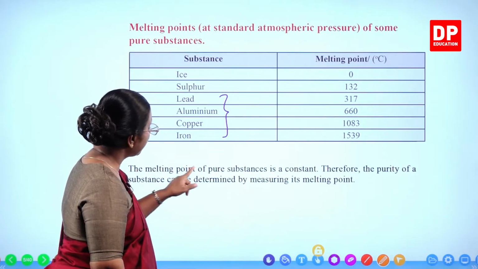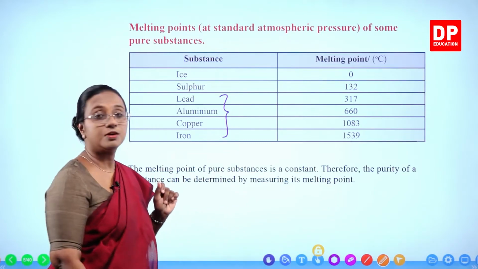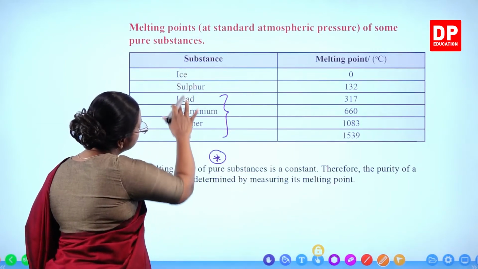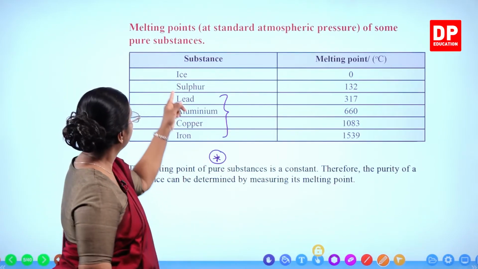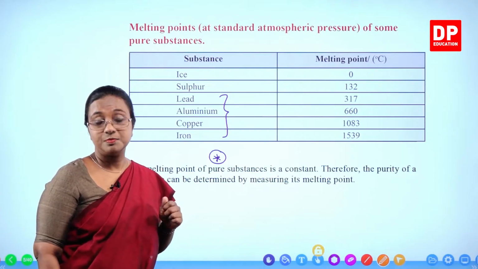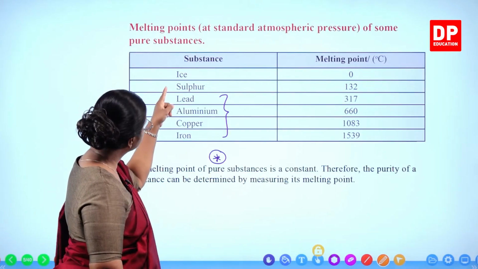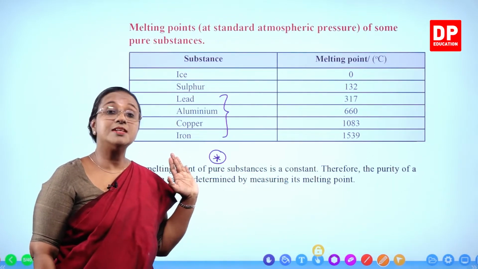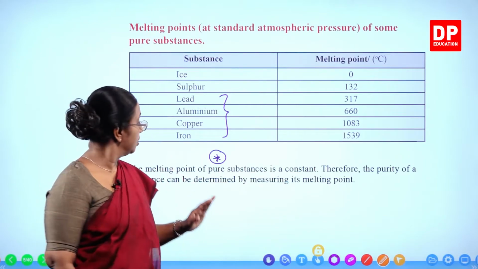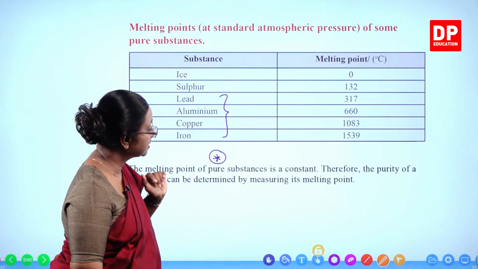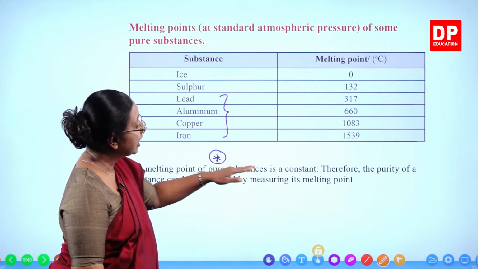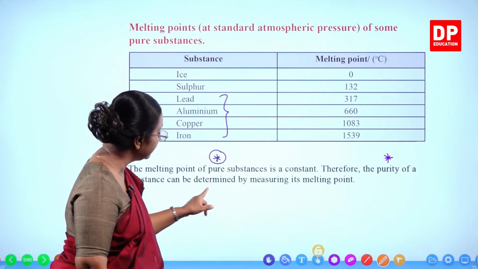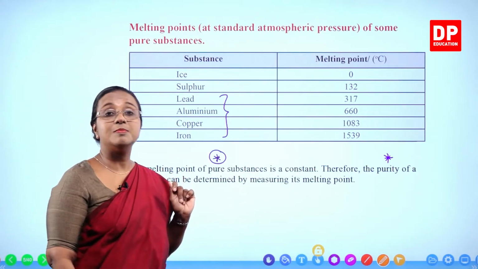So the melting point of pure substances is a constant. Again, important. Melting point of pure substances. These are all pure substances. Ice is pure ice. Pure water becomes pure ice. Then sulfur, lead, aluminium, copper, iron. These are all pure substances. Why? They are all elements. So the melting point of pure substances is a constant. Those are the values. Therefore, the purity of a substance can be determined by measuring its melting point.